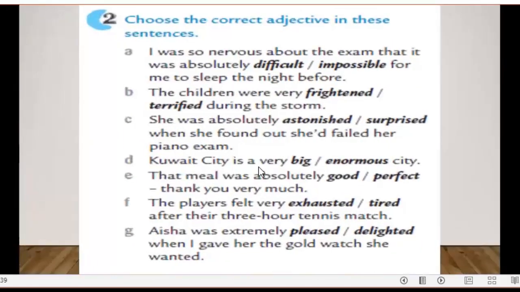Now, exercise number 2, choose the correct adjective in this sentence. A. I was so nervous about the exam that it was absolutely difficult or impossible. Let's see here.